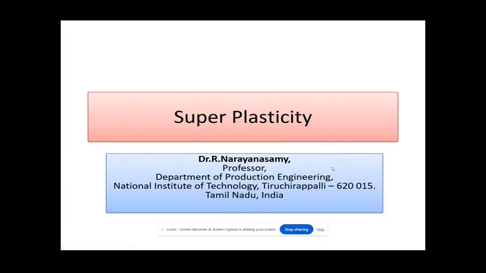I am Dr. Narayanasamy, retired professor from the Department of Production Engineering, National Institute of Technology, Tiruchirappalli, Tamil Nadu, India. Today I am going to talk about superplasticity and superplastic deformation.